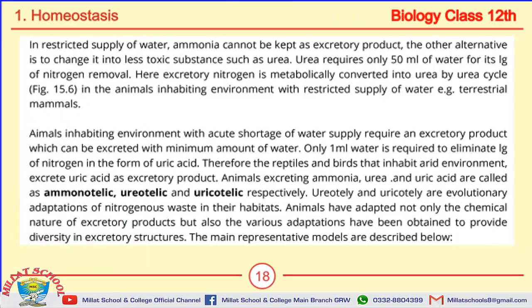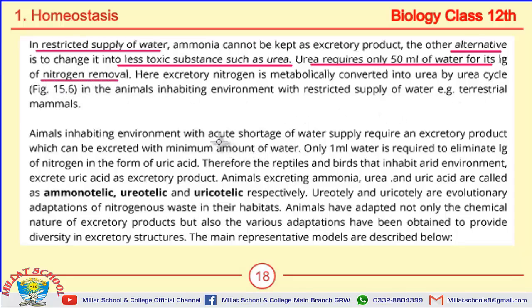Important MCQs on this page include, in restricted supply of water, the alternative of ammonia is less toxic substance, that is urea. Urea requires 50 ml of water for its 1 gram of nitrogen removal.